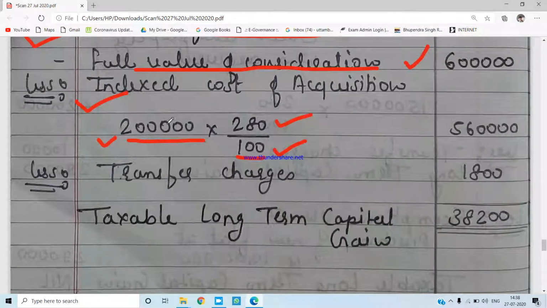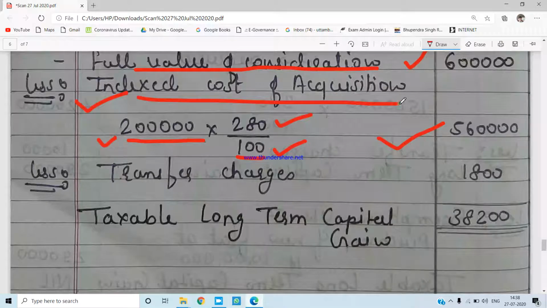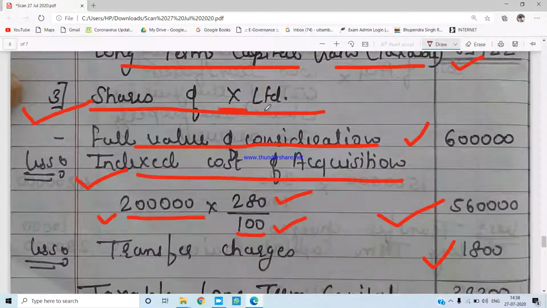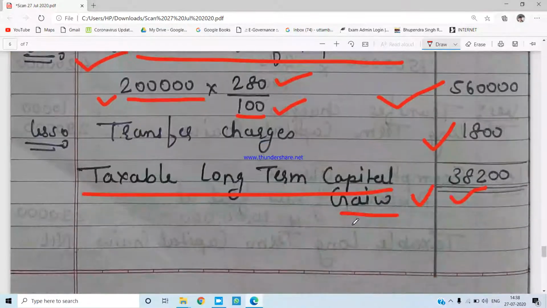Okay, if you can solve this, if you can calculate this, you will get 5,60,000 as the indexed cost of acquisition. Transfer charges of 1,800, even we have to deduct from here so as to get the taxable long-term capital gain of rupees 38,200 from which particular asset? From the shares of X Limited.